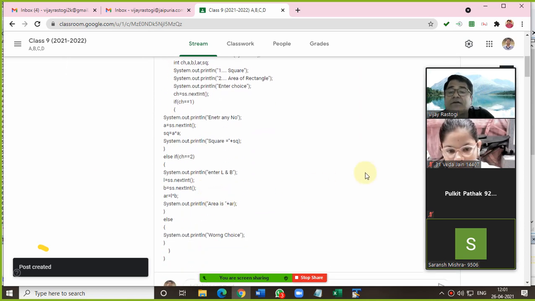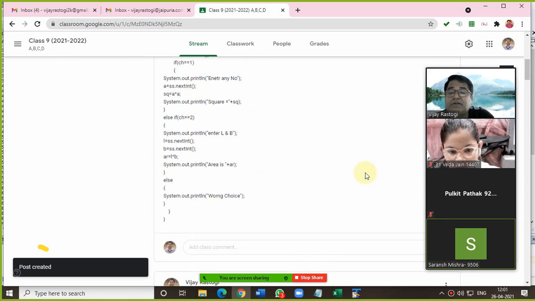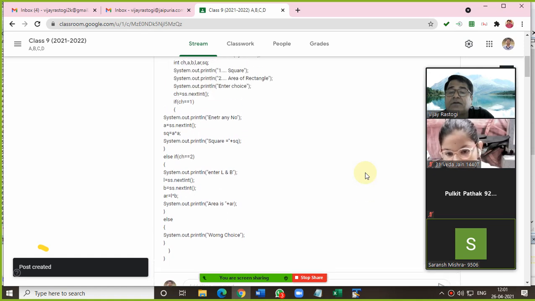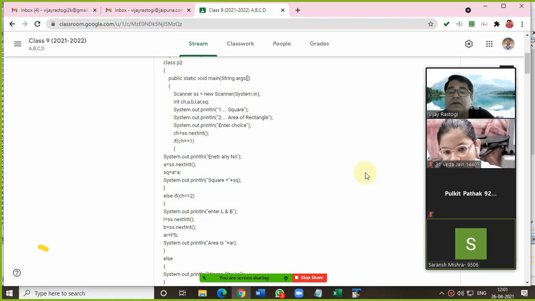Okay? Got it? Sir, my question is that if we do not take the choice variable, then what will happen? According to the question, you need to enter a choice. So if you are not using input for that ch variable, that would be wrong. At least one variable is required in which you take input of a choice. That variable can be ch or c or h or any variable of your choice. Like x also you can use as a choice, right?